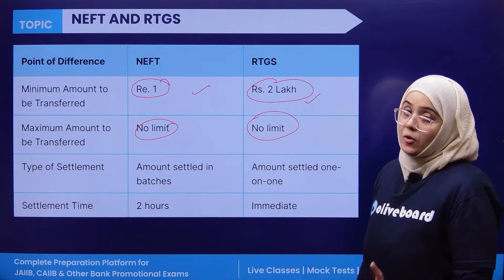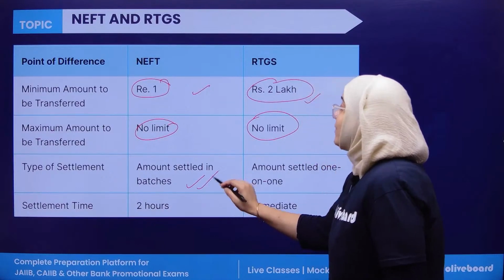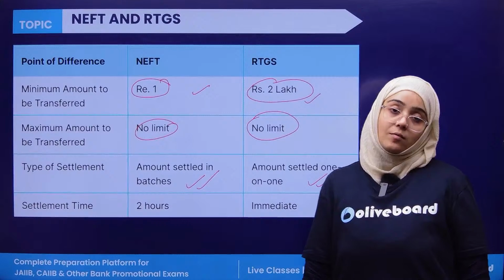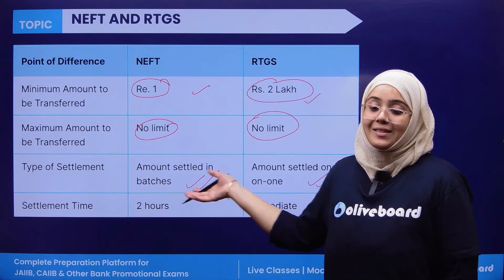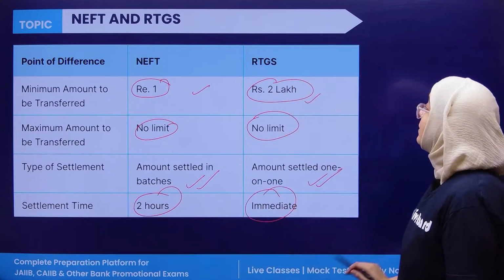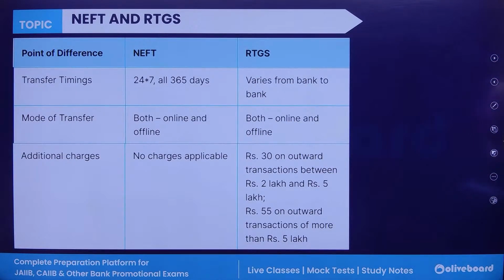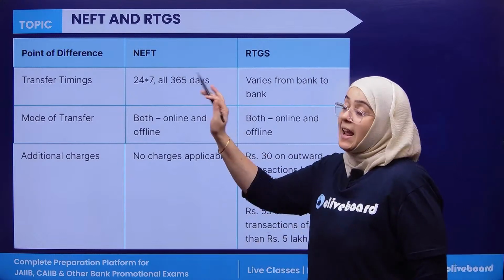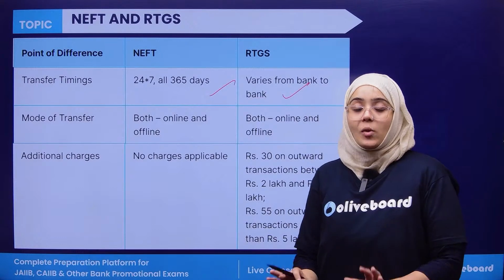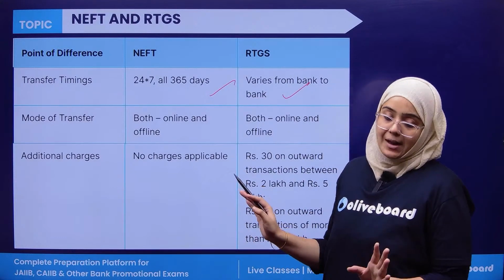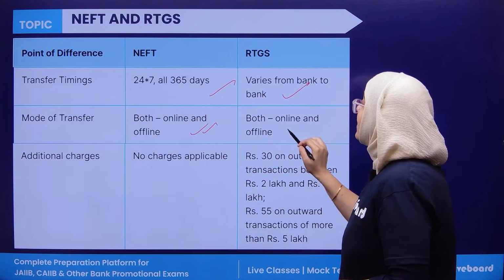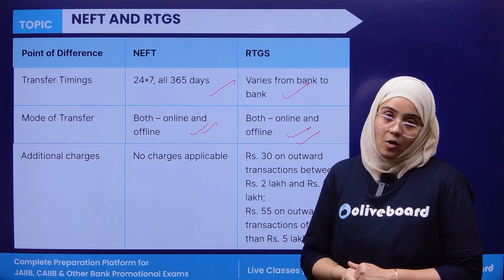If we talk about NEFT, the settlement of the amount is in batches, whereas in RTGS it is settled on a one-on-one basis. Here it is settled in batches, here on a one-on-one basis. Settlement time period: it is within 2 hours, while RTGS is immediate. Transfer time: NEFT is available all days, 365 days, and RTGS is also the same, 24/7, 365 days available, both the remittance facilities. Mode of transfer: both online and offline, here also both online and offline.